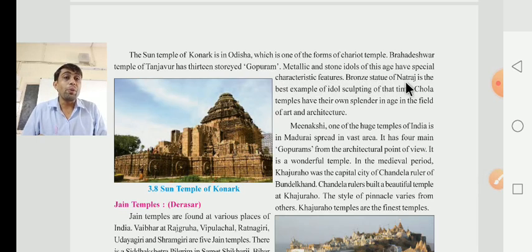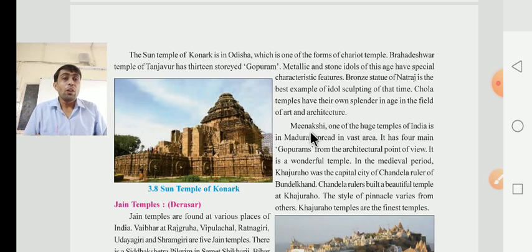The bronze statue of Nataraj is the best example of idol sculpting of that time. This is the important thing. Chola temples have their own splendor in the field of art and architecture. Splendor means vibhajan, part, in their field of art as well as architecture.